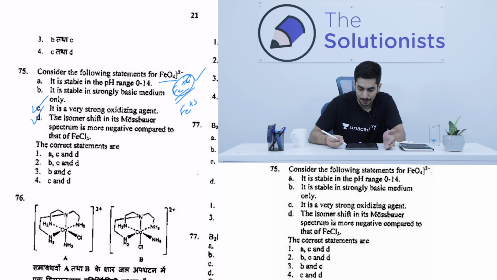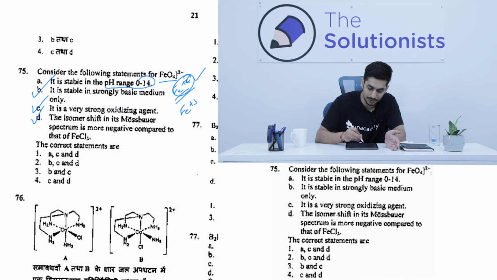Now among A and B, all of you know that when we talk about highly electron deficient species, like over here iron plus 6, they cannot be stable in acidic conditions. They can be stable in very basic conditions, but in acidic conditions they easily get protonated. Basically the hydrogen gets added and they get reduced, right? So they get easily reduced in acidic conditions. So I am quite sure that the pH range will not be 0 to 14, and this statement makes sense, B, C, D. So among these, the correct answer is option number 2, but I will never go for this question because I am not sure. With my basic knowledge of chemistry, I'm trying to predict that it would be unstable in acidic conditions. With that perception, I'm marking this question. I'm not very sure about it.